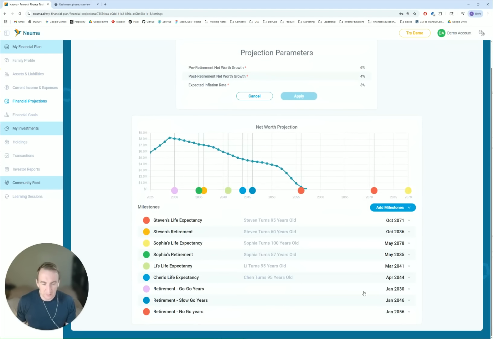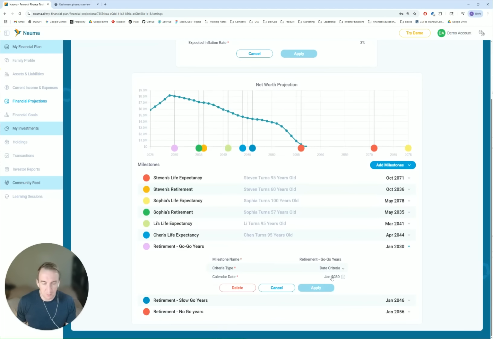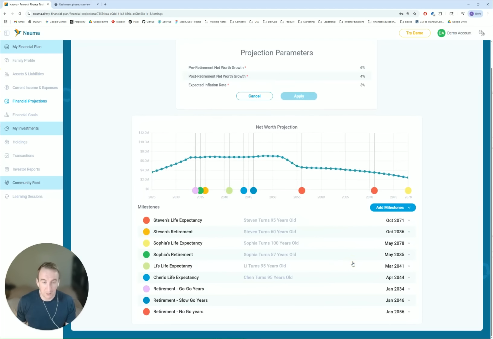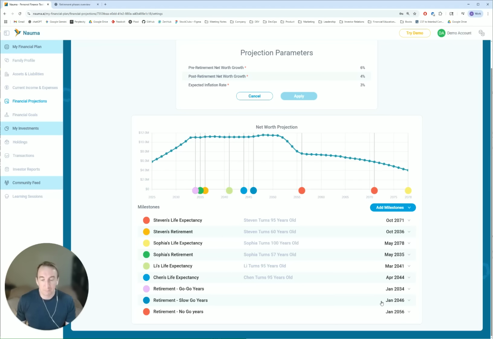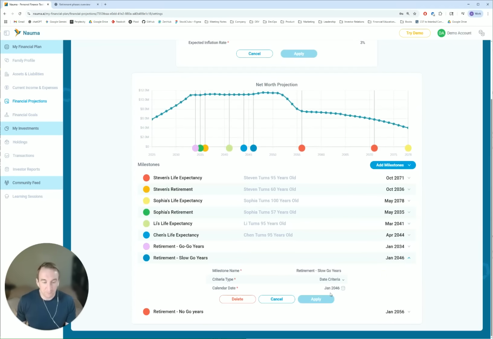So what we can do here is first we can change back retirement go-go years, maybe 2034, click apply, and another thing that we can do is reduce the go-go years, and say that it's not going to be from 2036 to 2046, but let's say go-go years for the family will be only 5 years, till 2039.